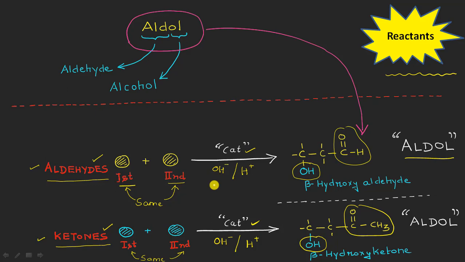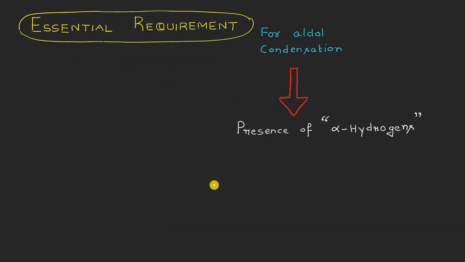Okay, so after that, now let us see what essential requirements are there as far as the aldol condensation is concerned. Okay, so you can see here I have written that the presence of alpha hydrogen atoms is an essential requirement as far as the aldol condensation is concerned.